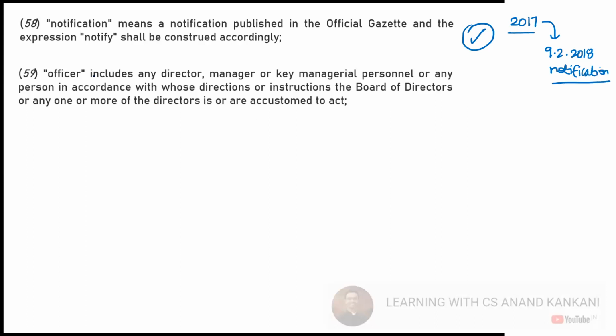Then we have the definition of officer. Officer will include the director, the manager, the KMP, and any other person in accordance with whose directions or instructions the board of directors or directors are accustomed to act. What does accustomed to act mean?